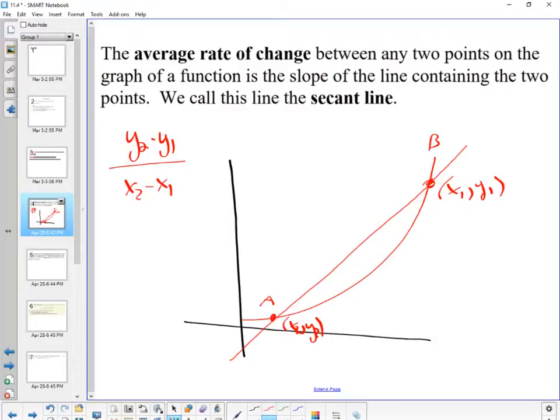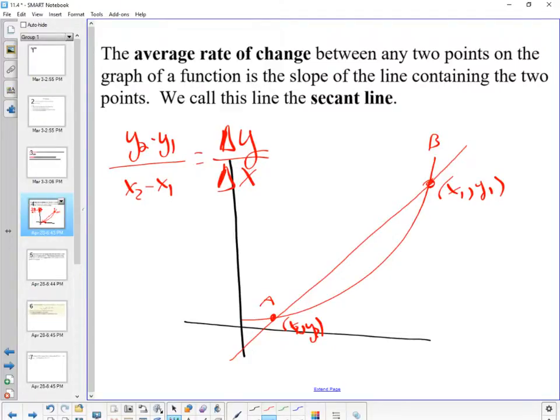Are we good here? Anybody still writing? No? All right, moving on. I don't know if I've said this before formally, but when we're trying to do this, what we're really looking for, and you're going to hear this in calculus a lot, is delta y, delta x.